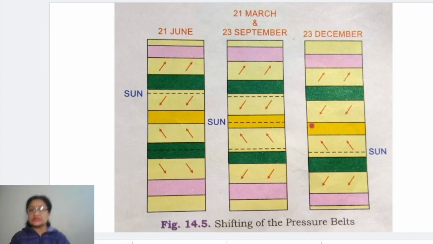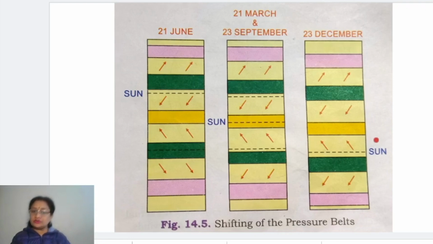This is the equatorial low pressure belt. It starts shifting towards south, and as the equatorial low pressure belt starts shifting, the other pressure belts also shift a little. Again, after that, on 22nd or 23rd of December, we have the winter solstice.